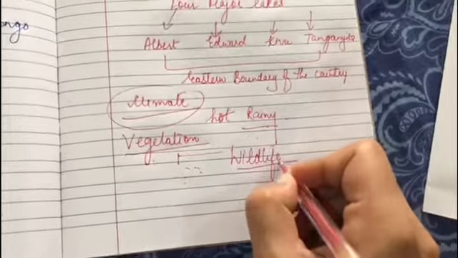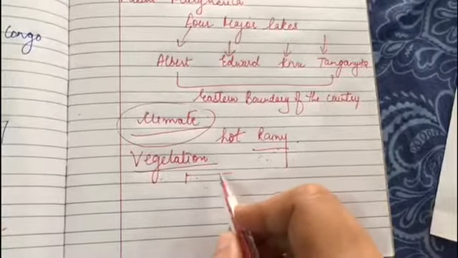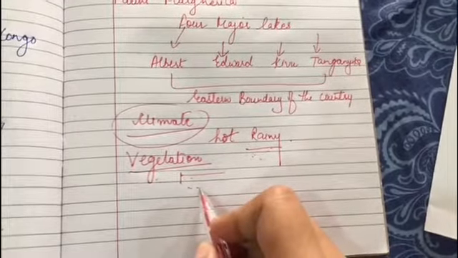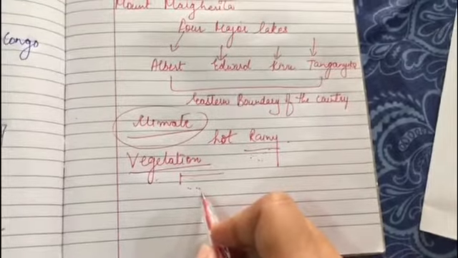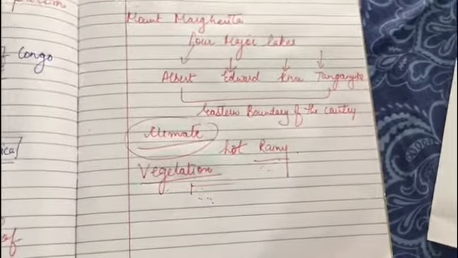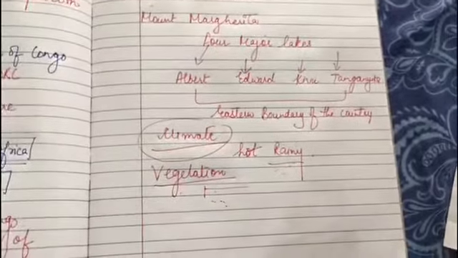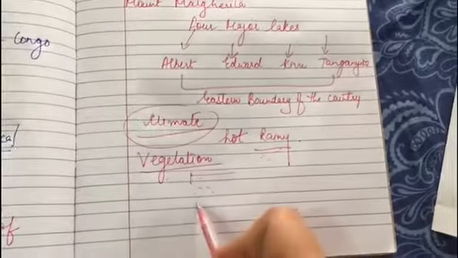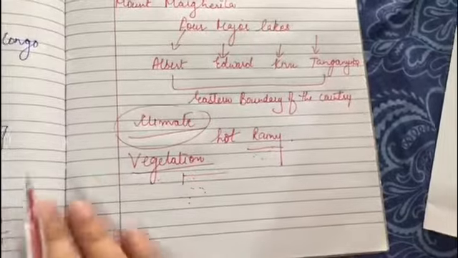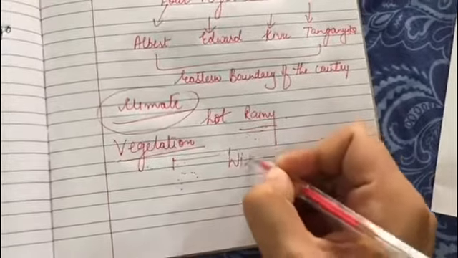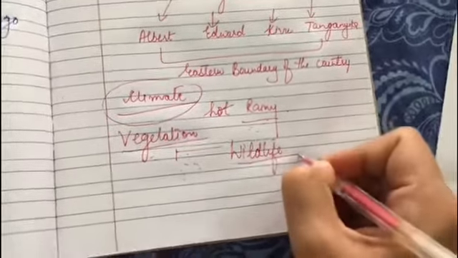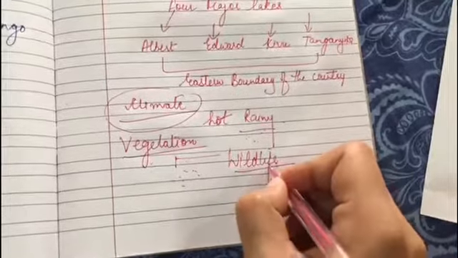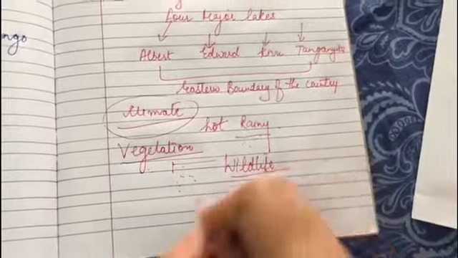Animals like gorillas, chimpanzees and monkeys are found here.